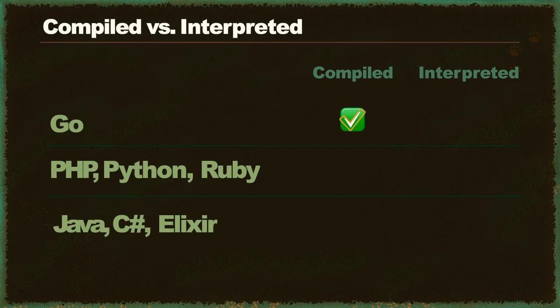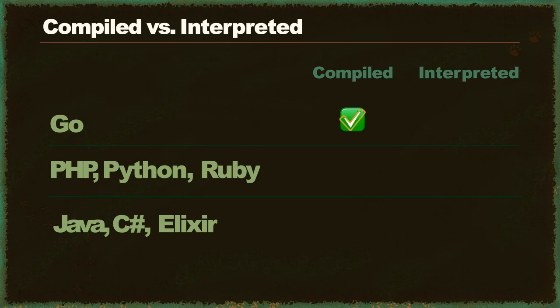Let's do a quick comparison between Go and some other popular programming languages. We've just talked about how Go is a compiled language. We write the source code, run it through a compiler, and then machine code is generated in the form of a binary file, which we transfer over to a server. The server that's running the program doesn't need to have Go installed. The binary that's generated from the compilation process contains everything that's needed to run our program.